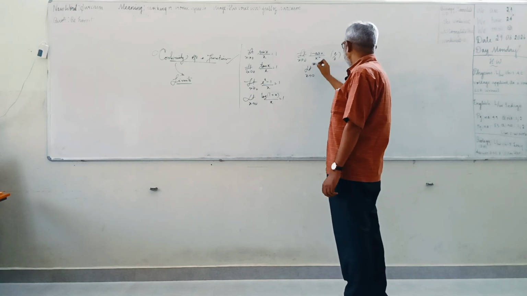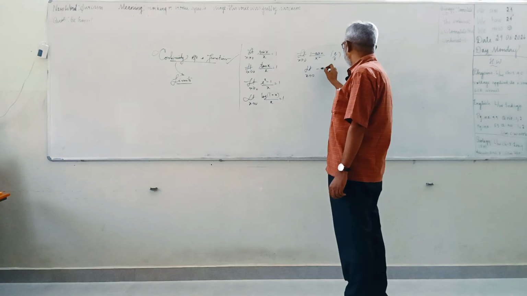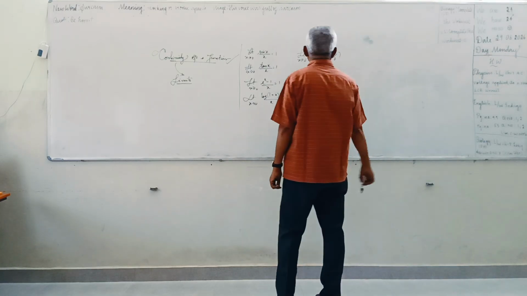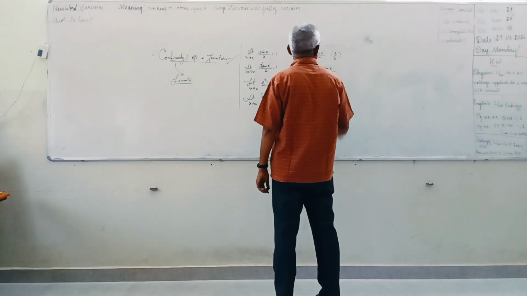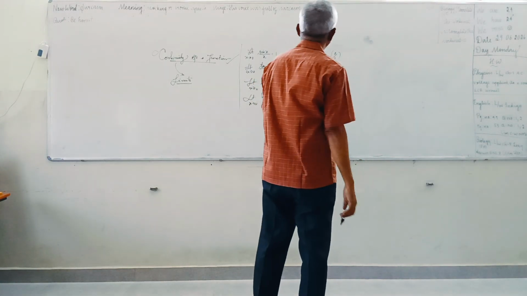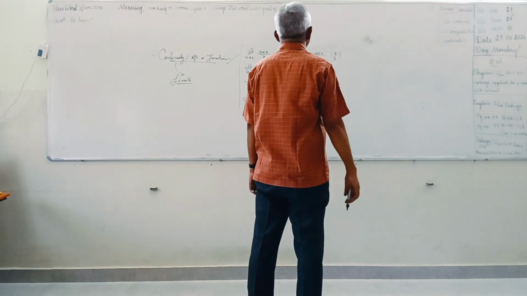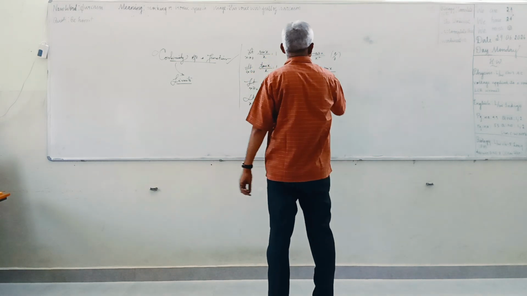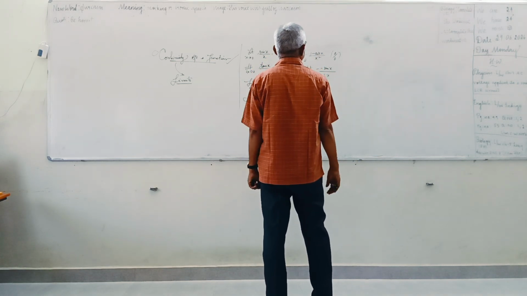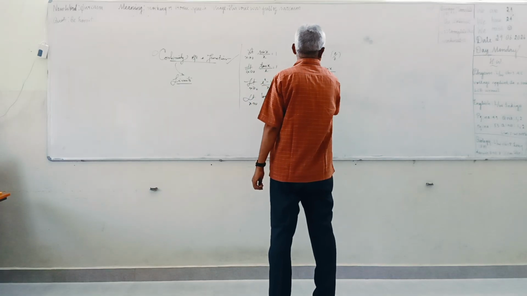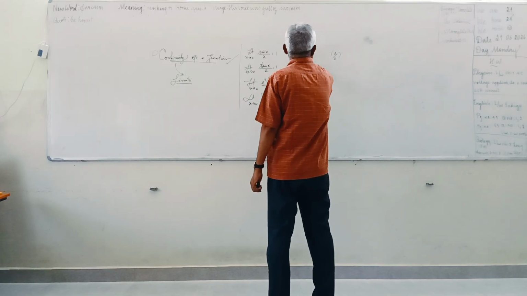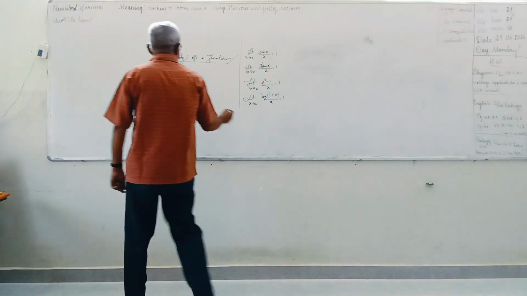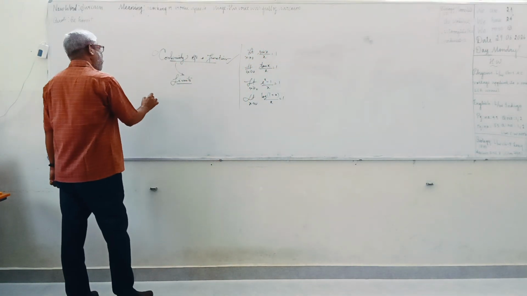Differentiating 1 minus cos x, cos x gives minus sin x, therefore minus minus. Then sin x by x, so you are getting 1 by 2. Okay, simply these things I am asking. And here, have you studied continuity?